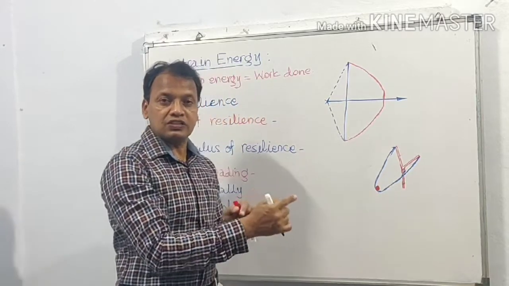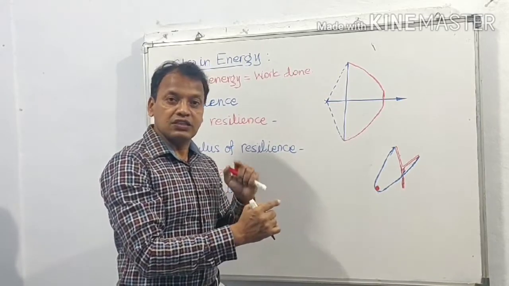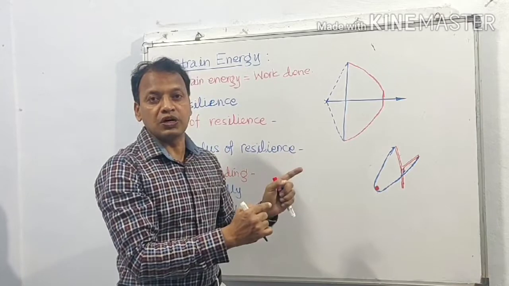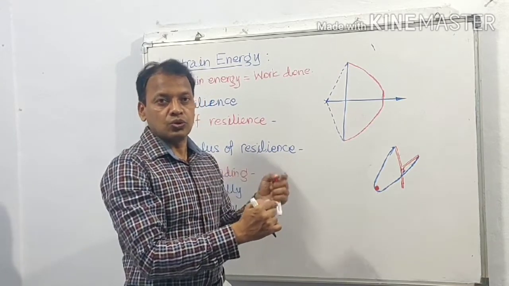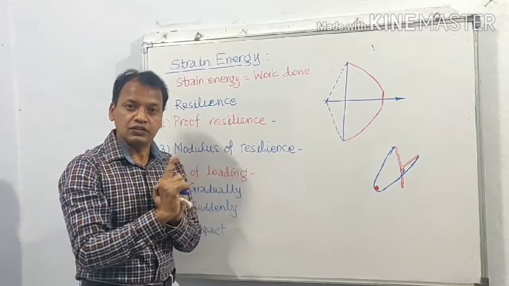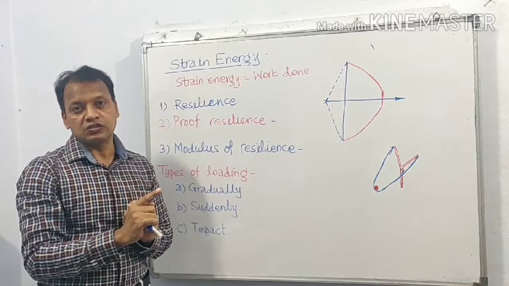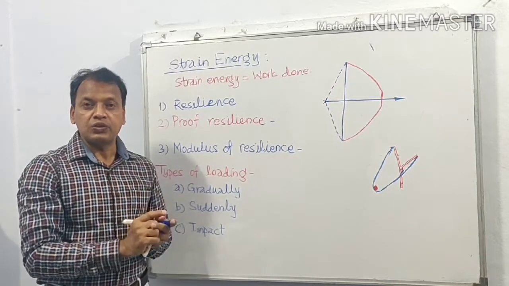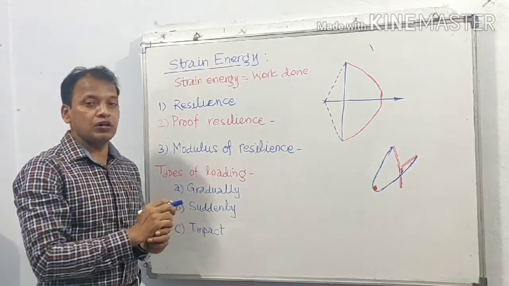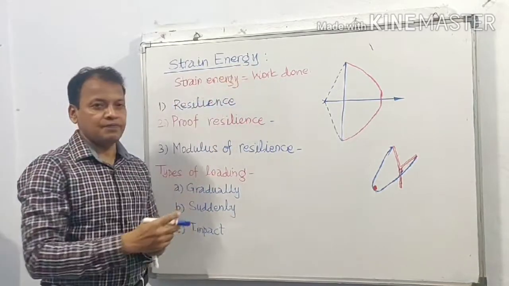In other words, we are straining the rubber strips. When the rubber strips are strained, they are capable of doing work. How is work done? By shooting the stone. So when a body is strained, it possesses some energy. It possesses some energy means it is able to do some work. So the energy possessed by a body when it is strained is called strain energy.